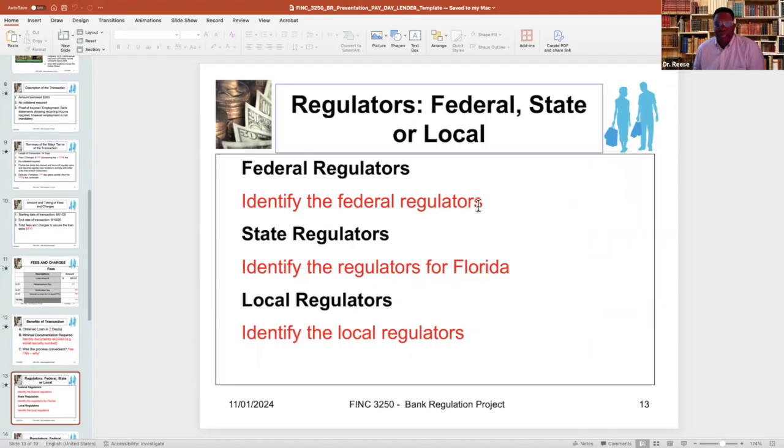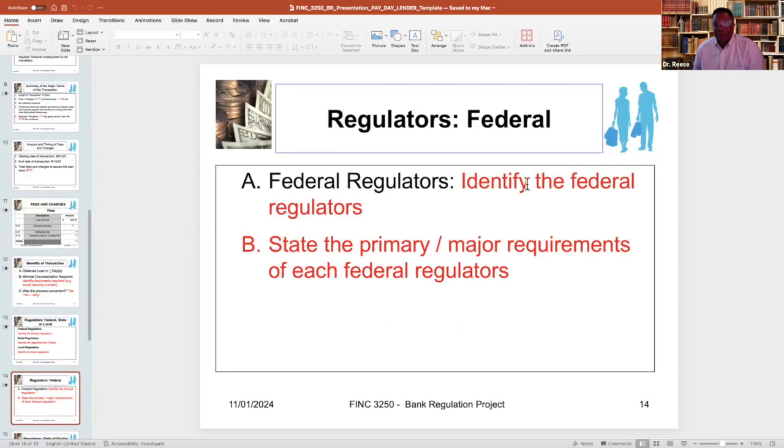On this slide, you need to identify if there are any federal regulators that regulate payday lenders. You would need to identify in the state of Florida, are there any regulators that regulate payday lenders? And in the city of Jacksonville, you would need to identify if there are any regulators that regulate payday lenders.